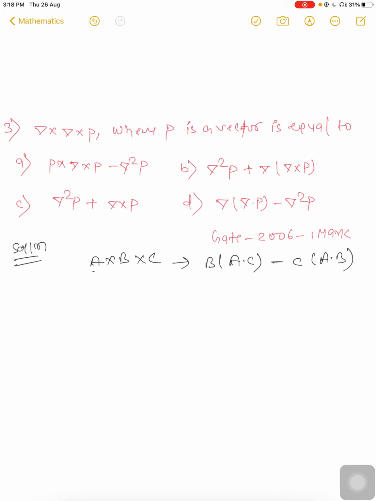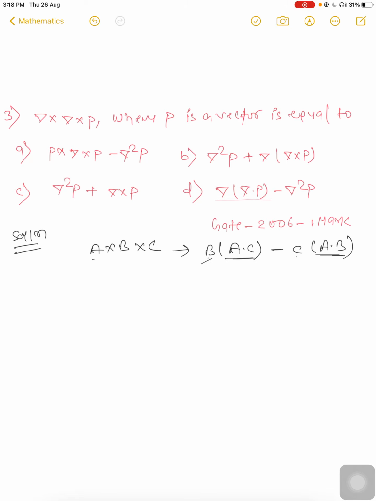The vector cross product will always be equal to a vector. So here is the vector, because here is a scalar, but this one is the vector. Here is the scalar, but here is the vector, and vector subtraction vector, you will get a vector. So similarly you can check it from here, and